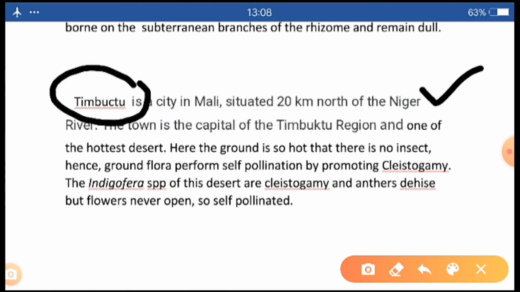So the underground flora prefer habitual cleistogamy. Indigofera species of this desert are cleistogamous and anthers dehisce, but flowers never open, so they are self-pollinated.